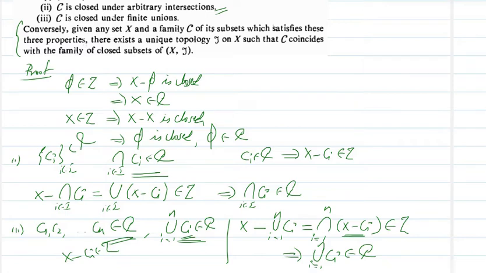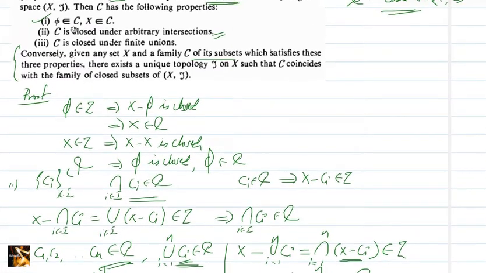Now the converse part says that given any set X and a family C of its subsets which satisfies the three properties, that is, phi belongs to C, X belongs to C, C is closed under arbitrary intersection, and C is closed under finite union.